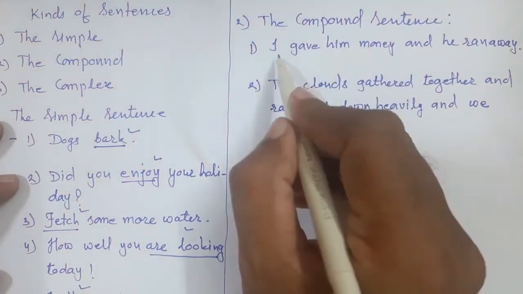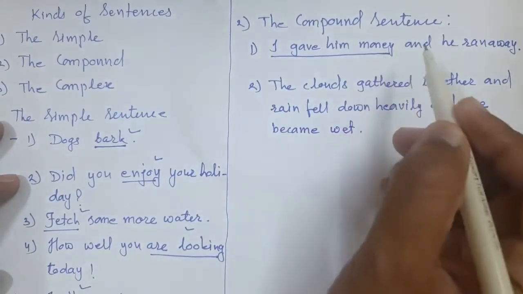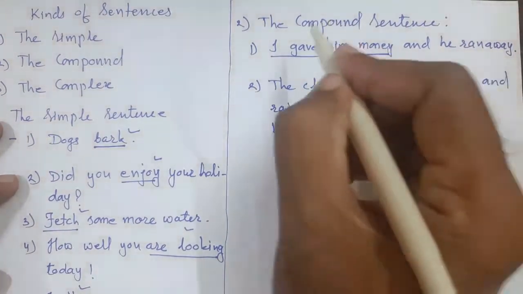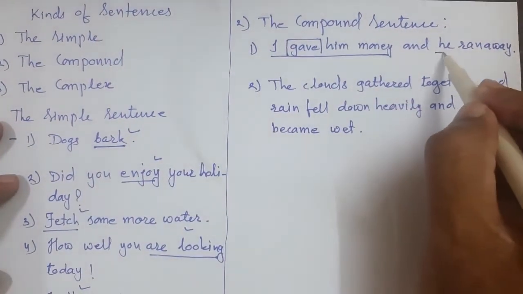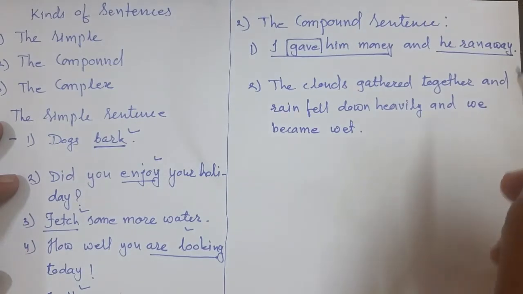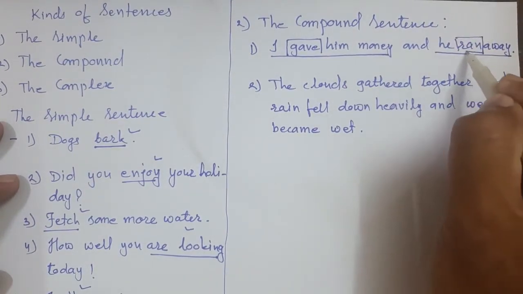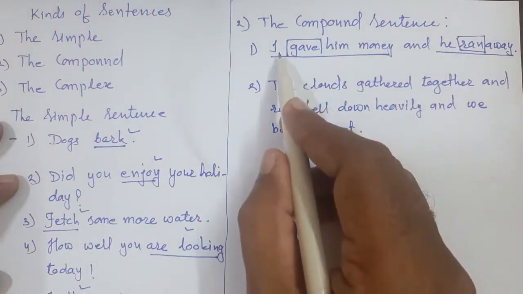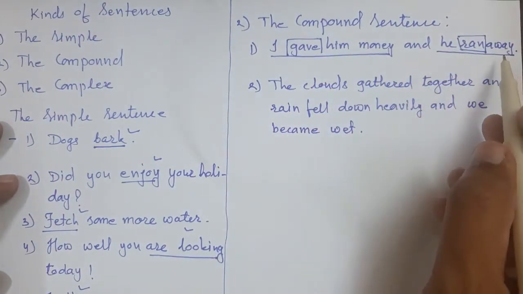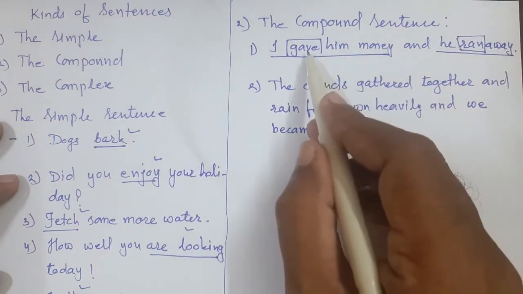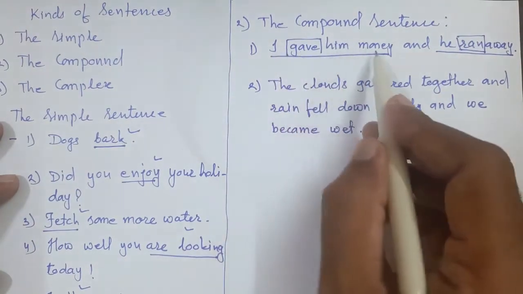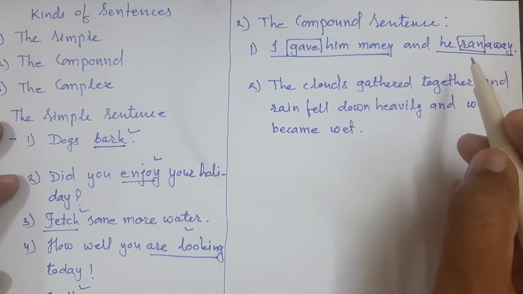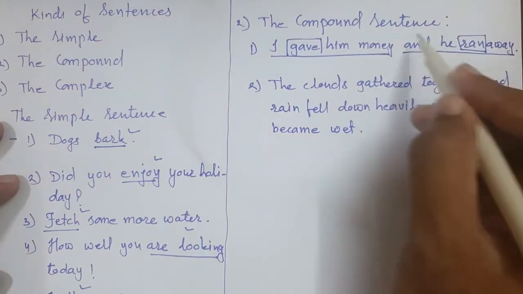I gave him money. This is one sentence which makes a complete sentence, where we have one finite verb. Another sentence is here: he ran away. In this sentence also one finite verb is there. So in I gave him money and he ran away, we see two finite verbs, gave and ran, and each makes sense independently, but they are joined with a conjunction, that is and.